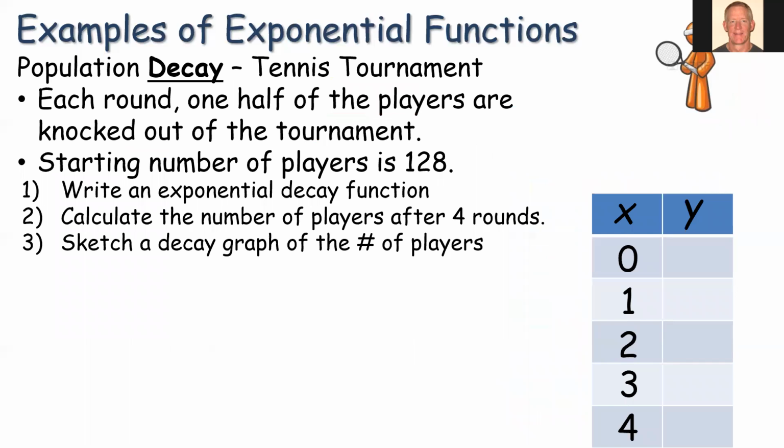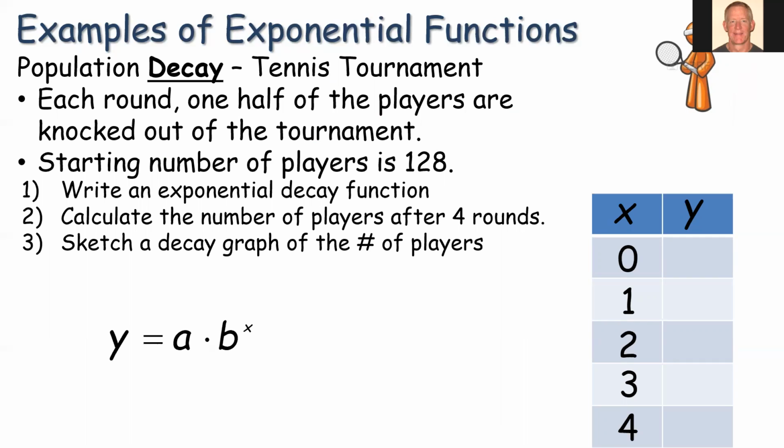All right, let's look at one more example here. This time we have population decay. So decay is similar, except instead of the values growing exponentially, they're going to be shrinking or becoming smaller exponentially. So what's our example here? Each round, 1/2 of the players are knocked out of the tennis tournament. The starting number of players is 128. So we want to do the same thing, write an exponential function, this time for decay, calculate the number of players after 4 rounds, and then sketch a graph.